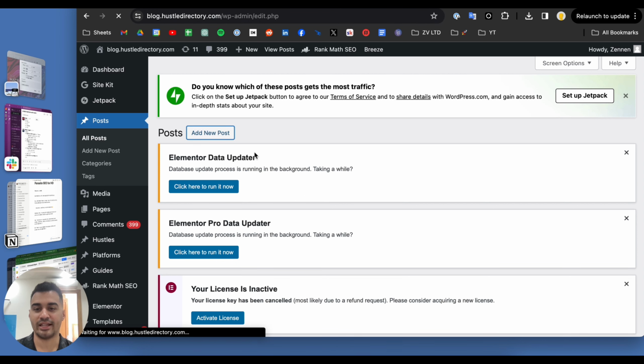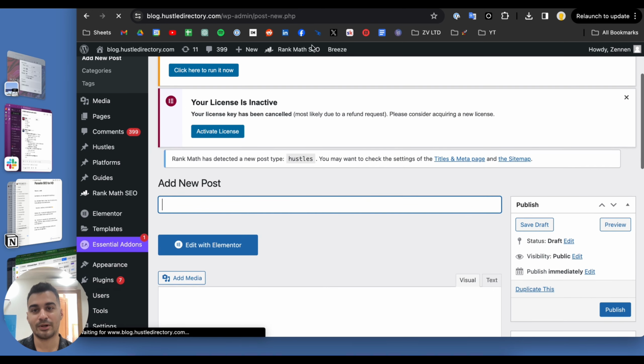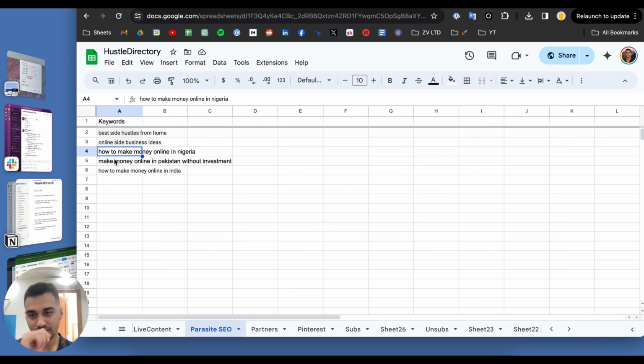But I'm going to be adding a post, and then I'm just going to have ChatGPT write the post for me, using information I give it. And the nice part about these keywords here, guys, is that a lot of this stuff is going to be exactly the same. You know what I mean? How to make money online in Nigeria. I guarantee that it's going to be a lot of the same ways, just overlapping with Pakistan, for example, or India. You know what I mean?